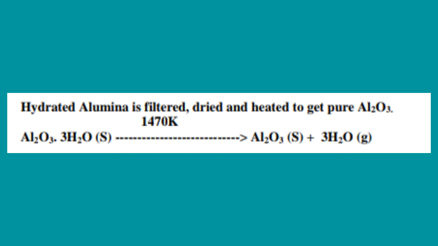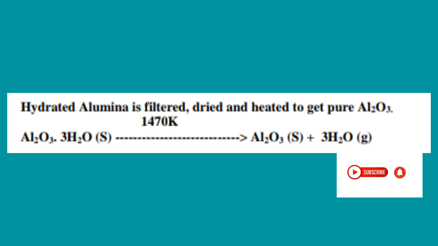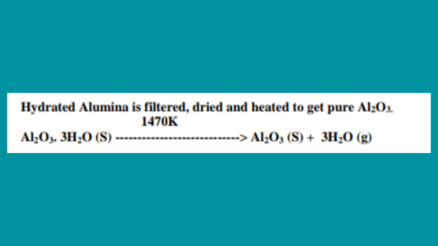The reaction is Al2O3·3H2O, aluminum oxide trihydrate, which is present as solid state, is filtered and dried at 1470 Kelvin. So, aluminum oxide trihydrate Al2O3·3H2O is converted into aluminum oxide Al2O3, which is solid, and water molecules present in aluminum oxide trihydrate are removed as vapor.